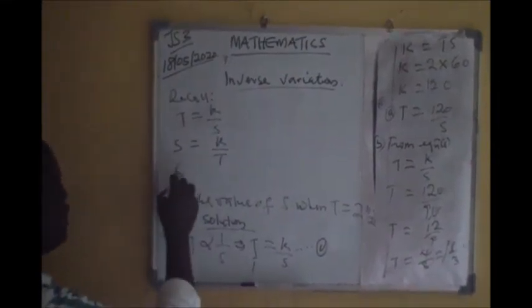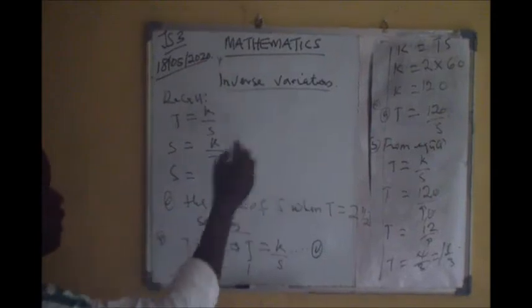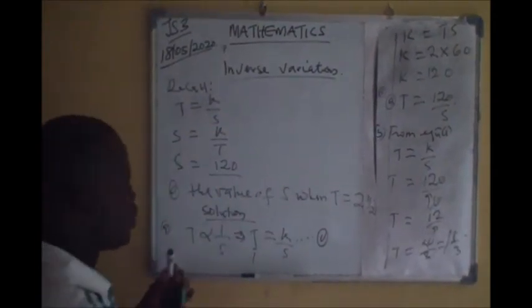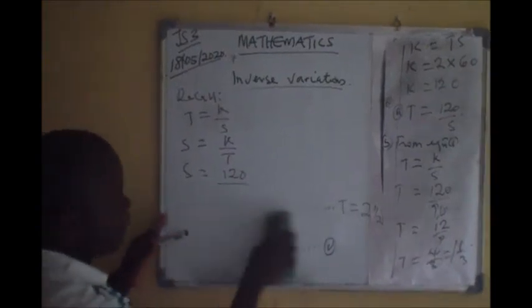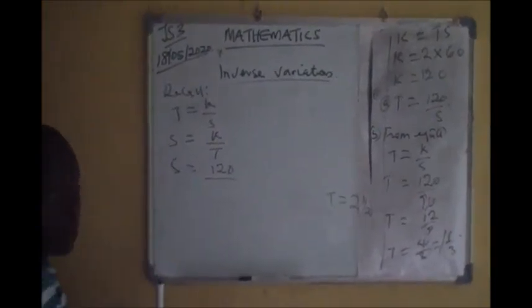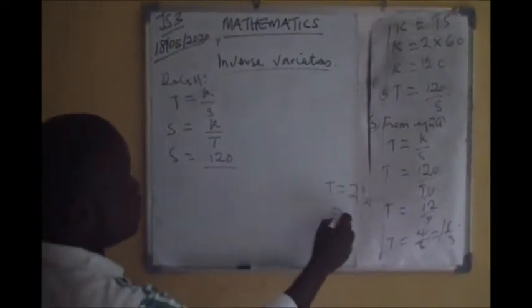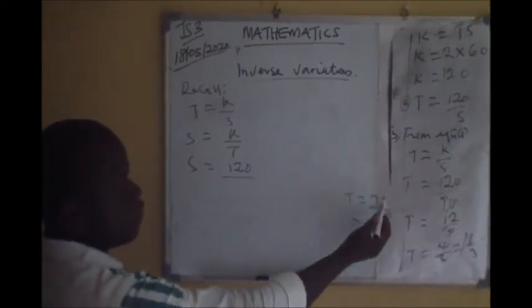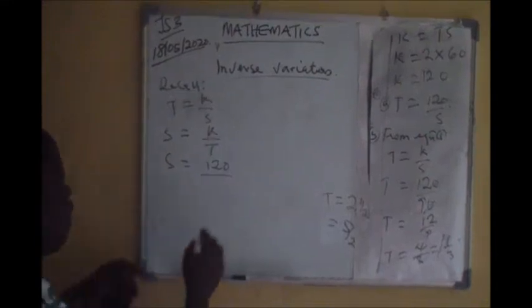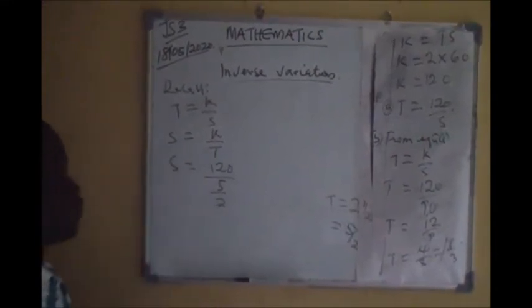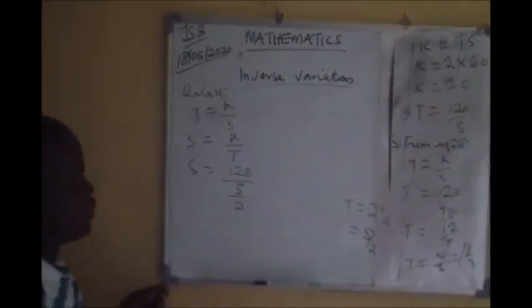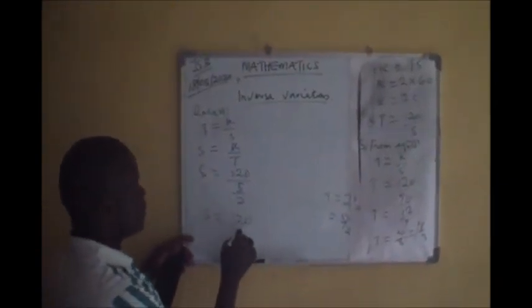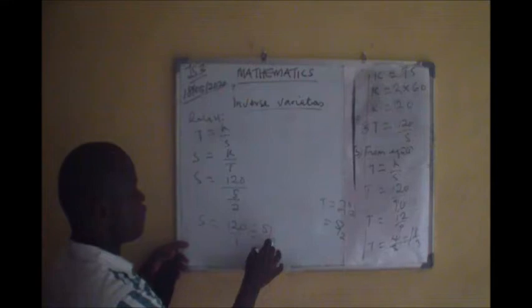Okay, so here s will be equals to, what is k? Remember, k is 120, divided by, if you change this 2 whole number 1 all over 2 to an improper fraction, so that will be what? 5 divided by 2. That is 2 times 2 is 4. Now 4 plus 1 is 5. So you have 5 divided by 2. Are you there? Alright, so by extension, you find out that this will be equals to 120 by 1 divided by 5 over 2.